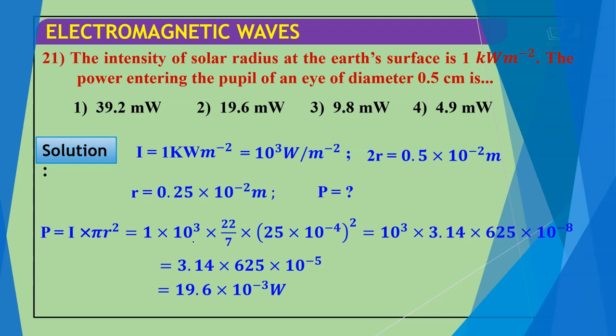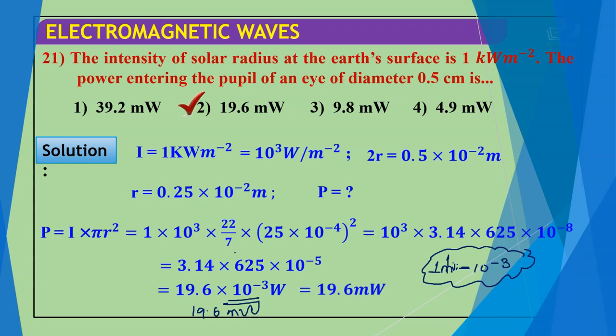10^-3 represents the milli, because 1 milli is equal to 10^-3. Milli is a prefix. So this will be 19.6 milliwatt. According to this, the correct answer for this question is option 2.